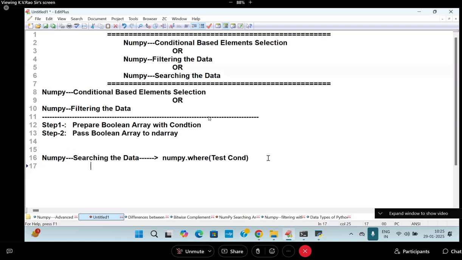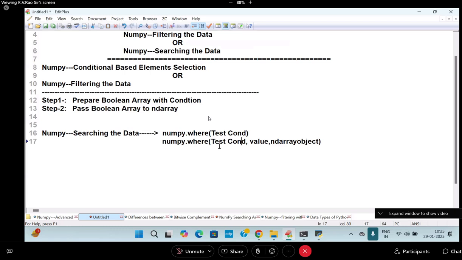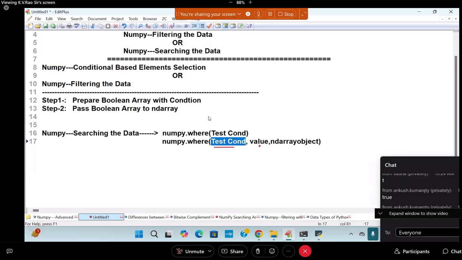Now here I am writing comma, what am I writing? X, comma, Y. What is this X? The value which you are interested to store, and what is this Y? The ND array. So here I will write the ND array object, and this is the value to be placed. How is this working? Second variety, how is this working? If the test condition is true, what is happening? This value is substituted in the ND array object, whatever the value substituted, it is placed.